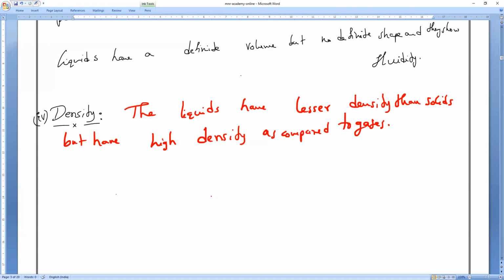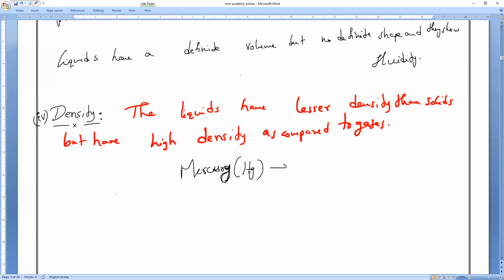If you take the liquid with the maximum density, what is it called? The one and only liquid metal, mercury, which we represent with Hg.